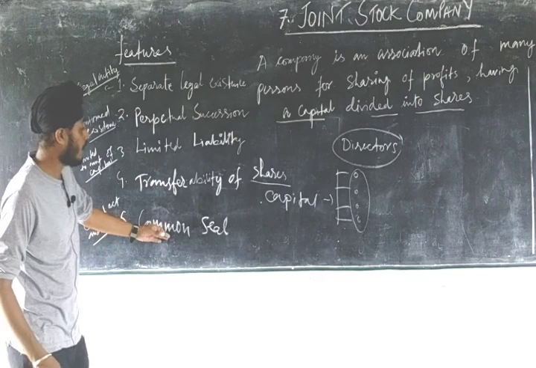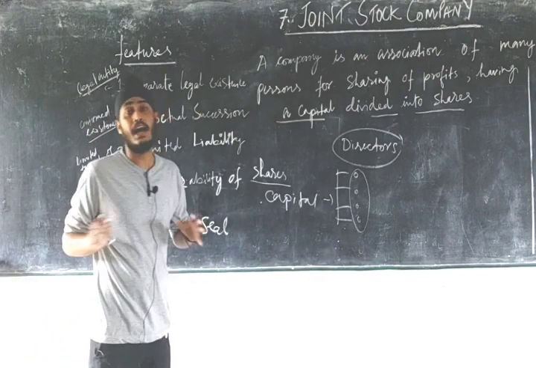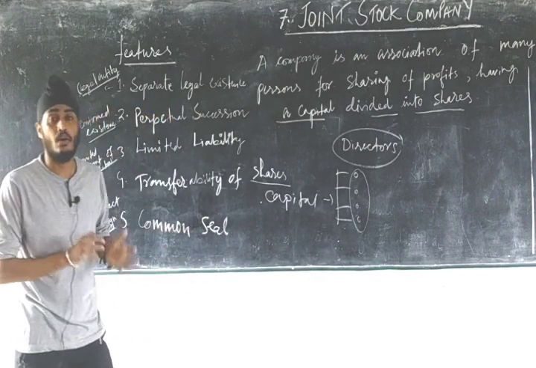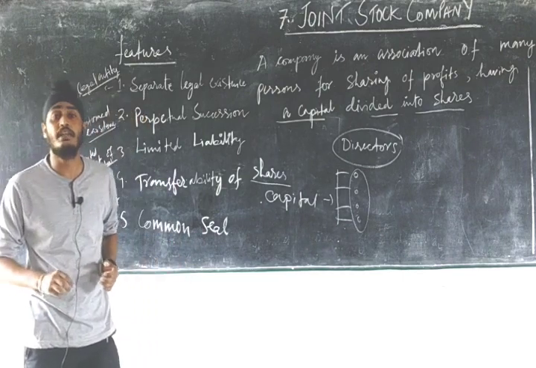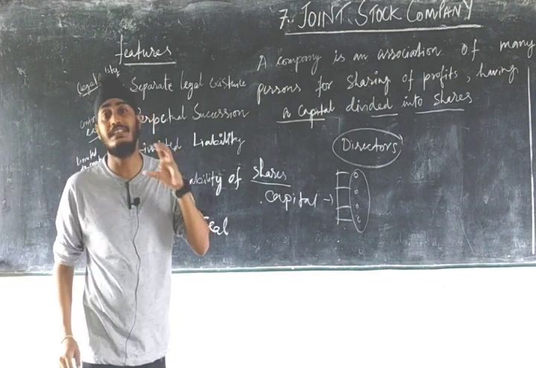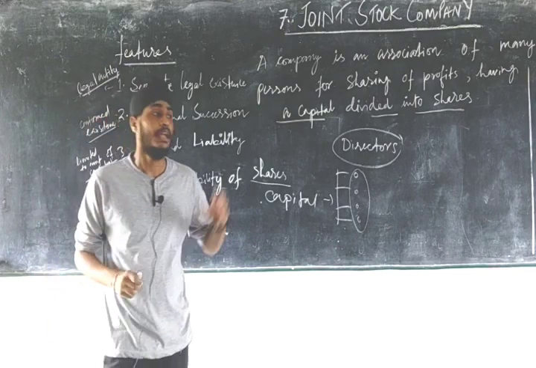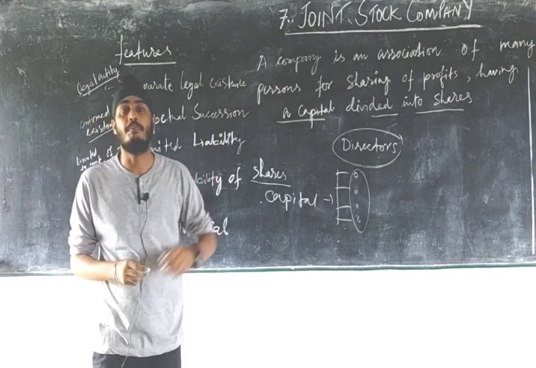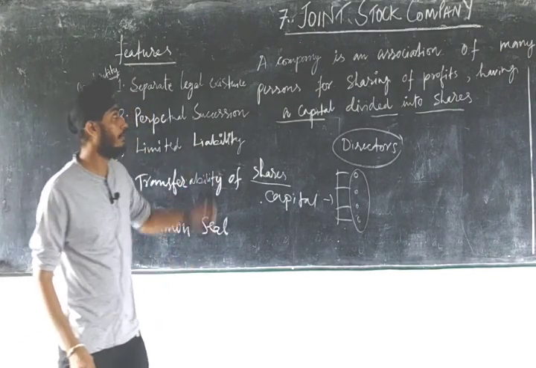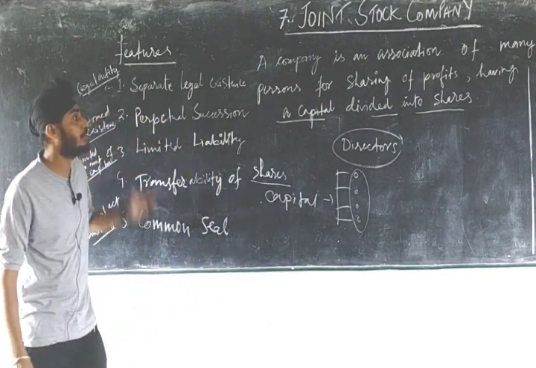Number 5, common seal. A company is an artificial person created by law, so a company cannot sign its contracts. So what does the company do? A company makes its own seal. That seal is used in signing all the legal documents of the company. So now we have discussed the meaning of joint stock company and the features of joint stock company.